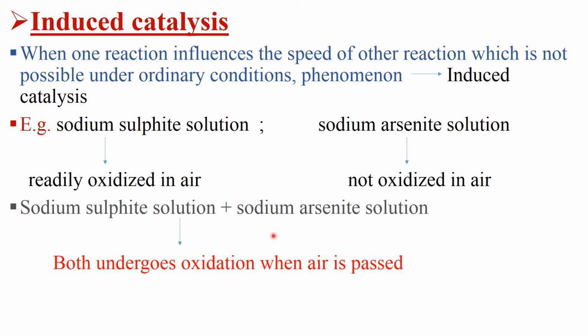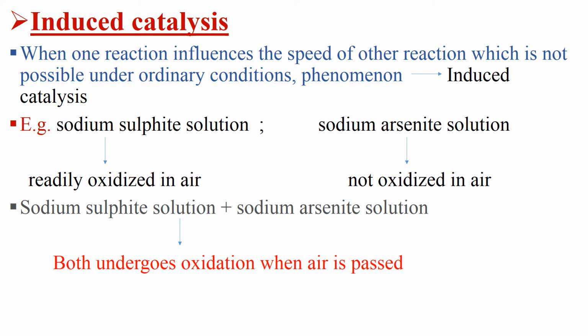But what happens when a mixture of sodium sulfite solution plus sodium arsenite solution is passed through air? Oxidation of both takes place. It means sodium sulfite solution induced catalysis in sodium arsenite solution. Understood? In this way, one reaction influences the speed of another reaction which does not take place under ordinary conditions.